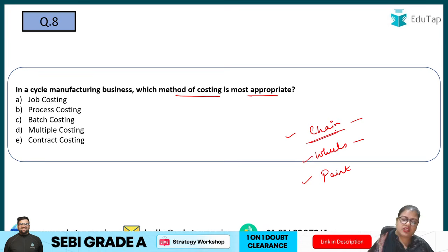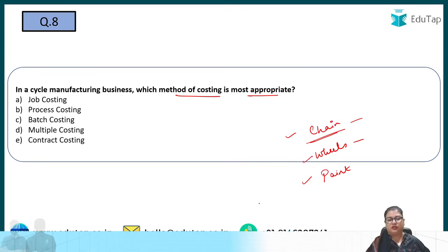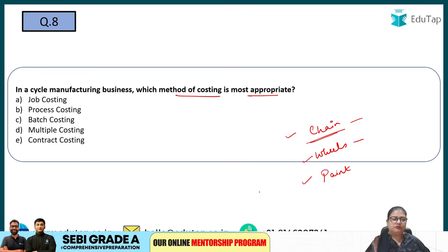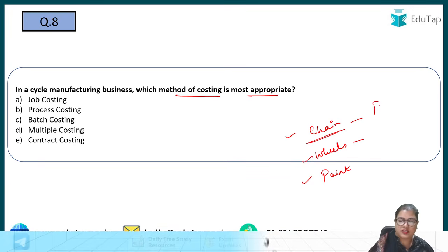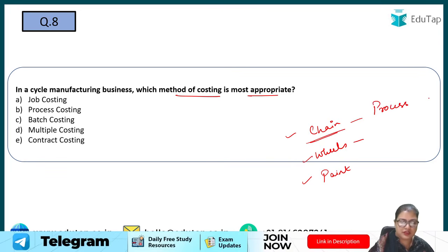So when I'm making a chain, similar chains are made for every cycle. So basically we can use process costing here because similar type of products are being made, right? In the wheels, basically one company is making wheels for different cycles or cycle brands.